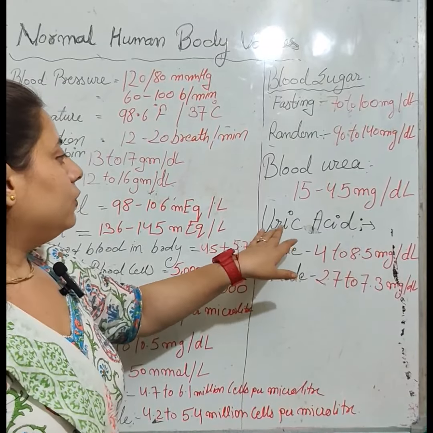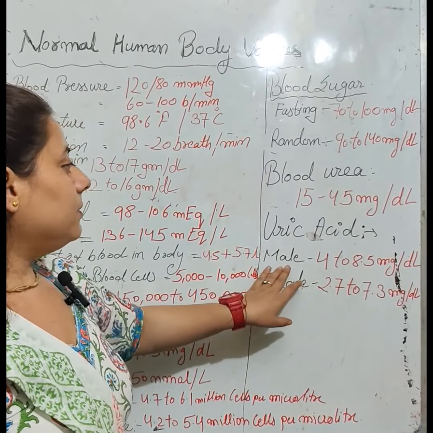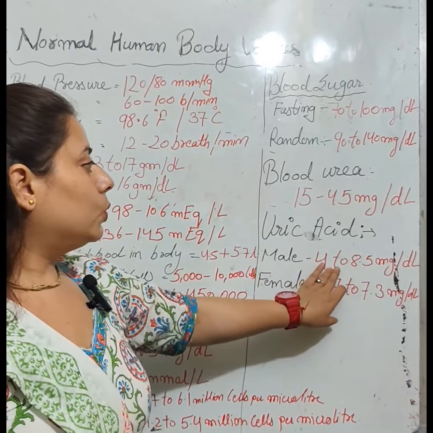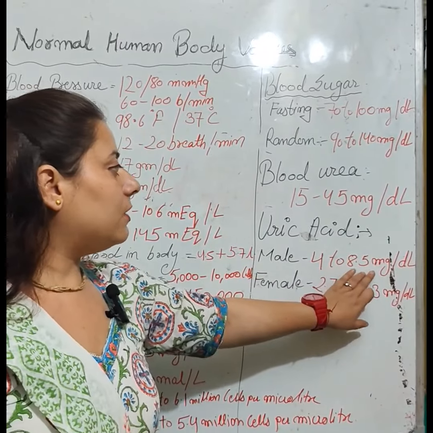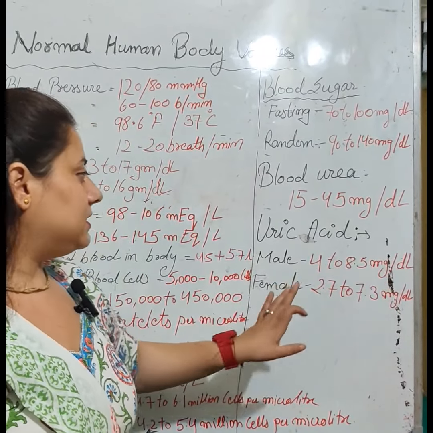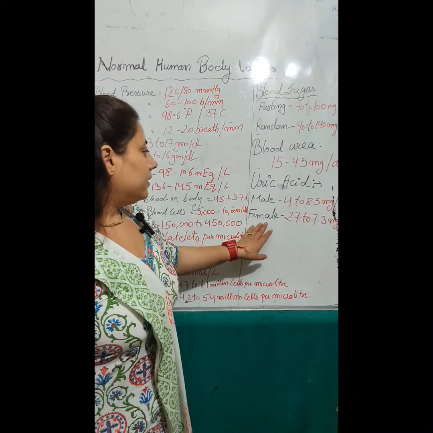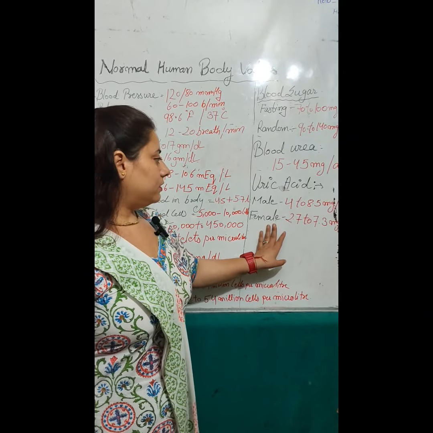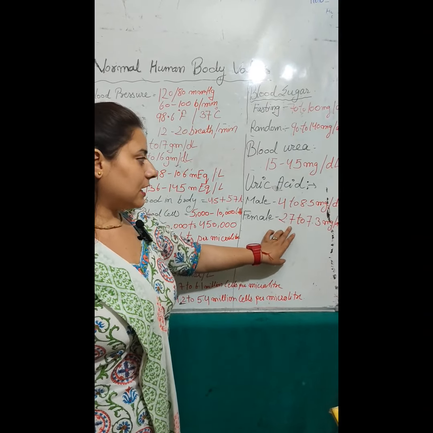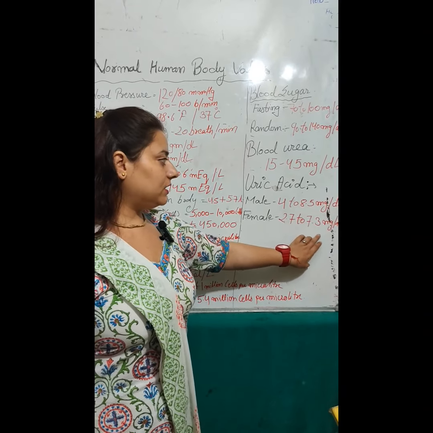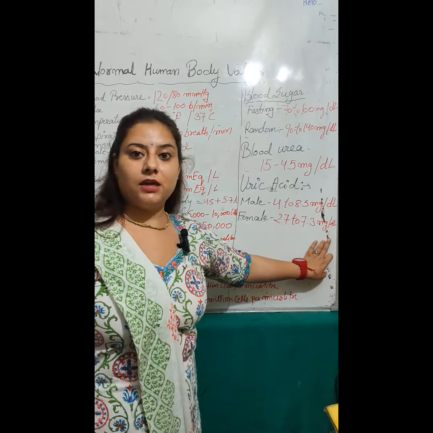and the normal value of uric acid in male is 4 to 8.5 mg per deciliter, while in adult female that is 2.7 to 7.3 mg per deciliter.